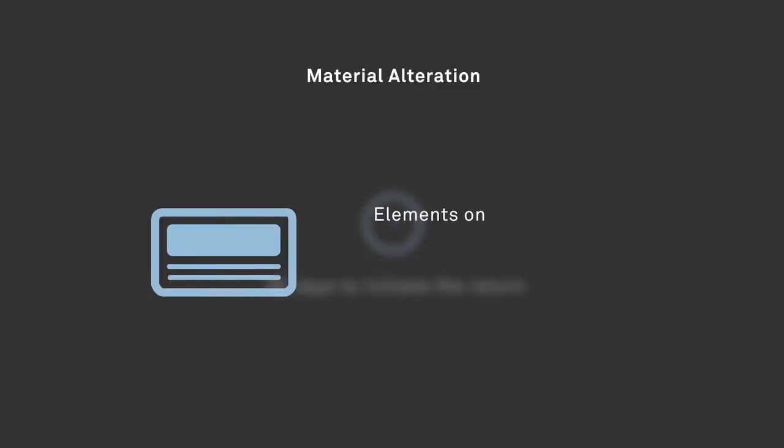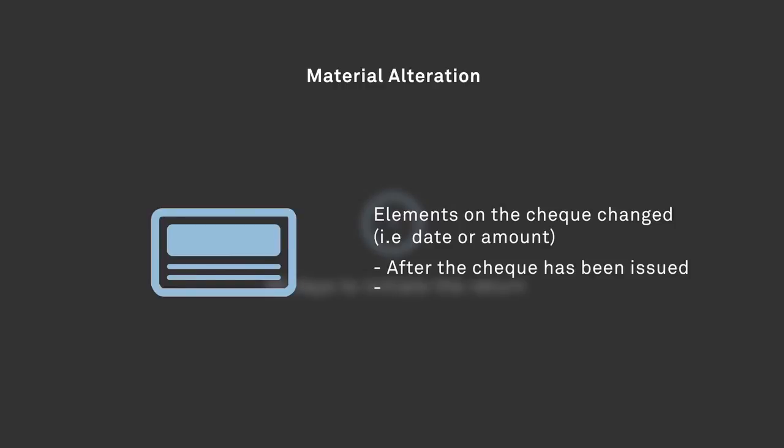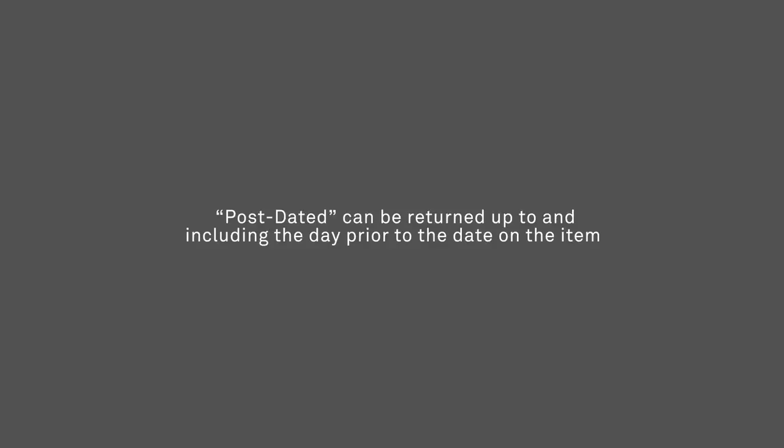In the case of material alteration, financial institutions have 90 days to initiate the return of the check. Material alteration means one or more of the elements on the check has been changed, such as the date or the amount, for example, after the check has been issued, but before it is deposited. The return timeframe for a check that was cleared in the wrong currency or where an error was made in the amount encoded on the check is also 90 days. Checks returned for the reason post-dated can be returned up to and including the day prior to the date on the item.